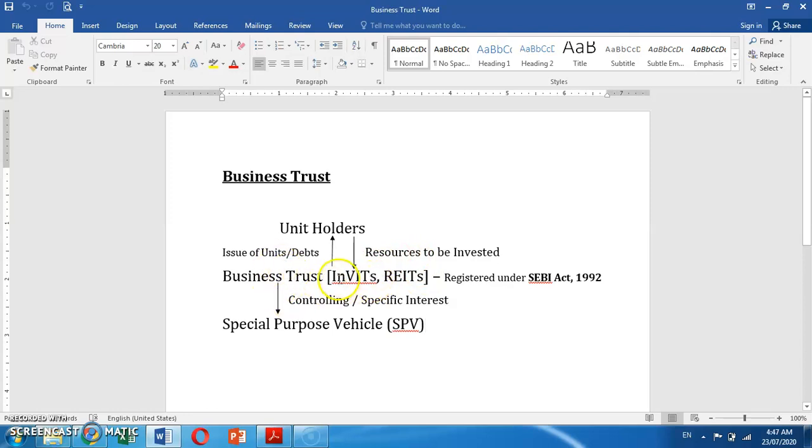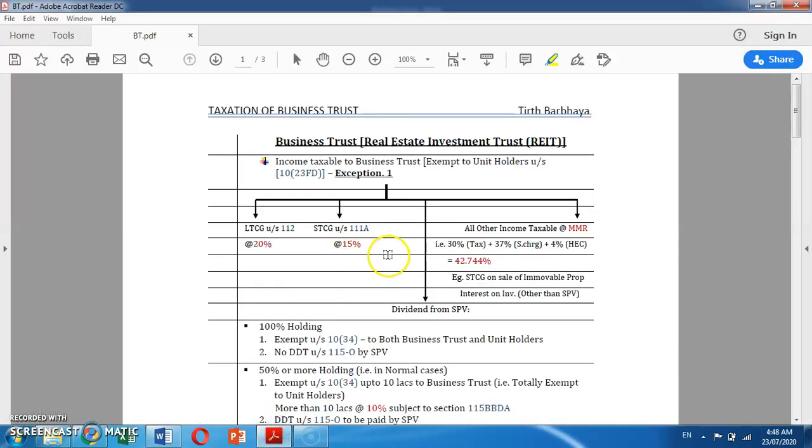The trust would raise capital by way of issue of units or can also raise debt directly from resident as well as non-resident investors, after which such trust would acquire controlling or other specific interest in an Indian SPV. Now, moving forward to the taxation part.